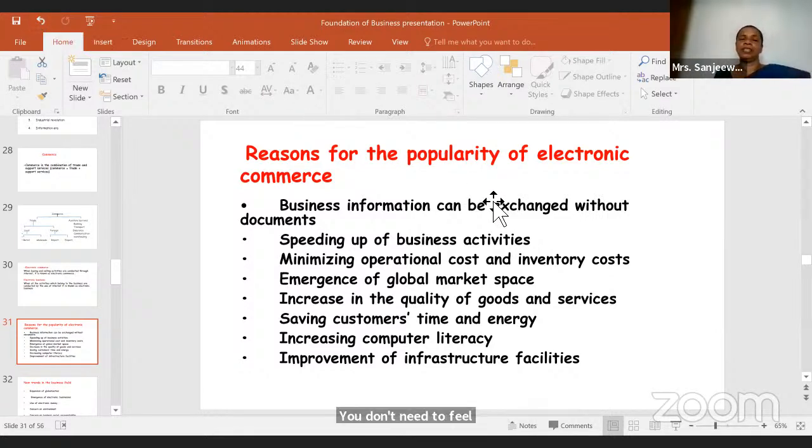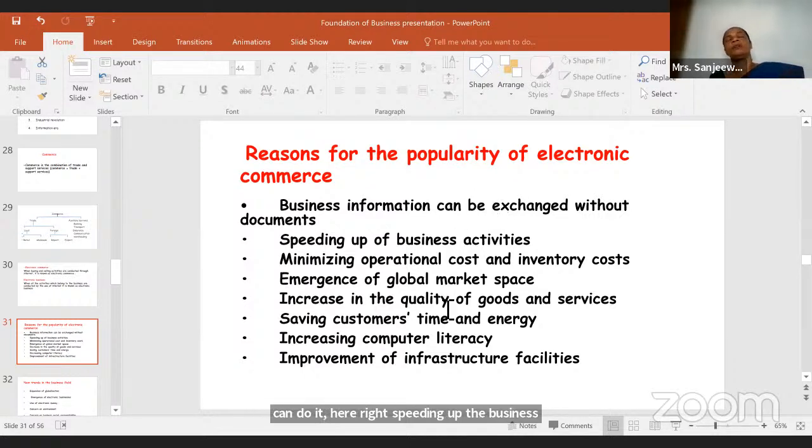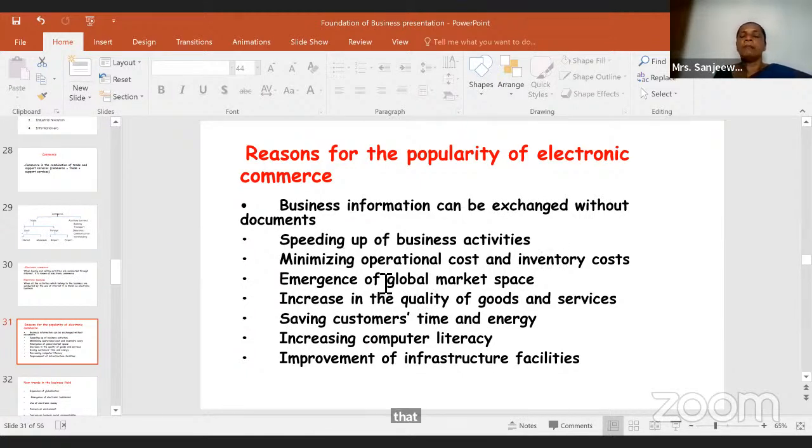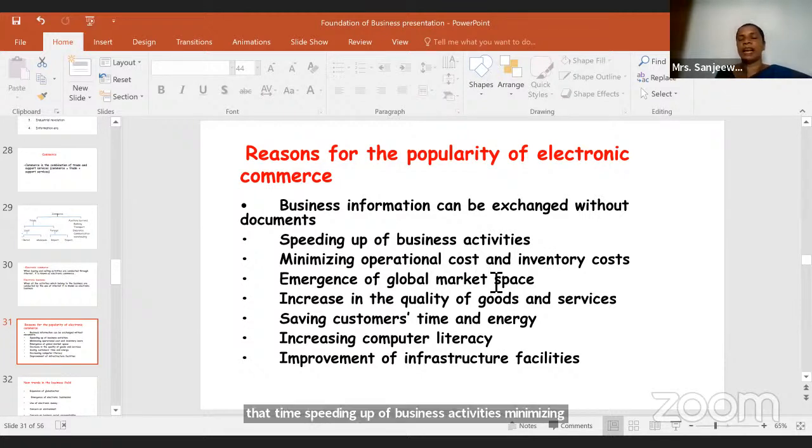Speeding up the business activities, right? You don't want to send the document through post. You don't want to spend your time like that, right? Speeding up of business activities, minimizing operational cost and inventory cost as well, right? Then you can just go to the global market, right? Increase the quality of goods and services, saving customers' time and energy as well.